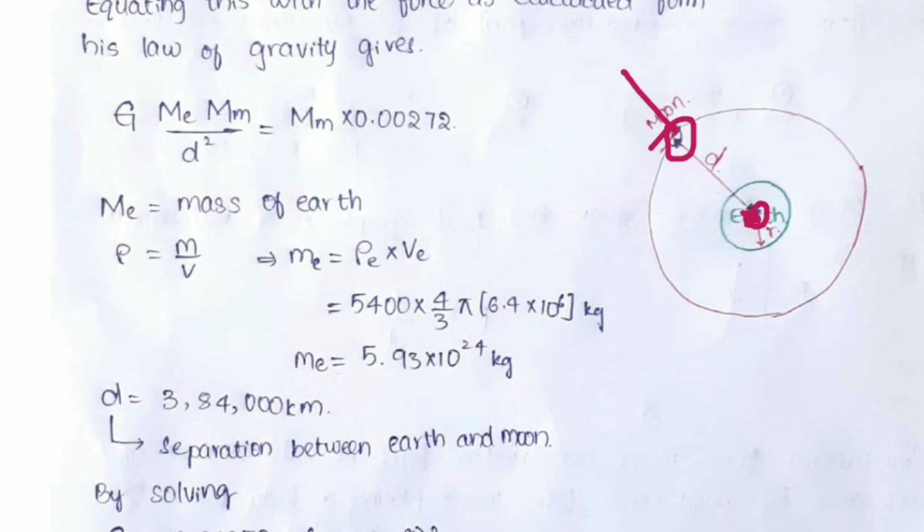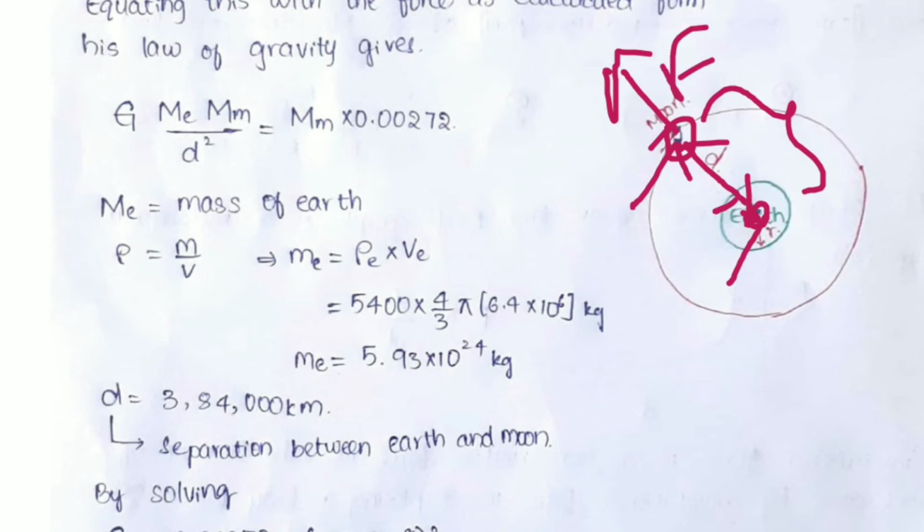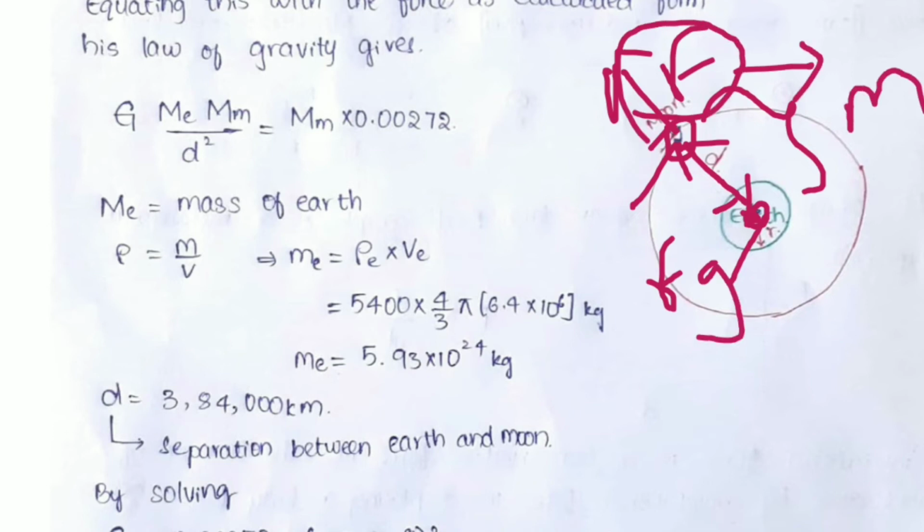This force must equal the gravitational force between the two masses, the moon and the earth. So this F should equal this Fg. This F is due to the mass of the moon and its acceleration due to gravity. So let's see, we are equating here.